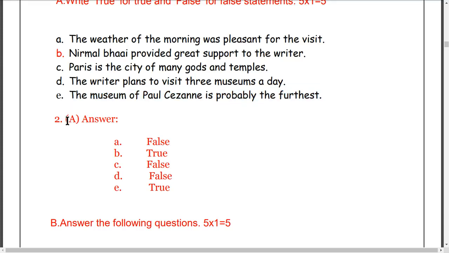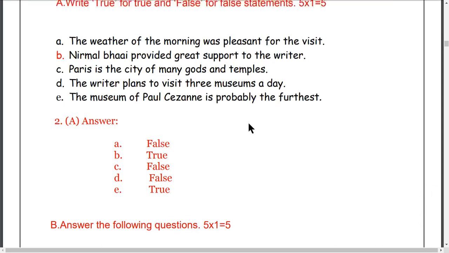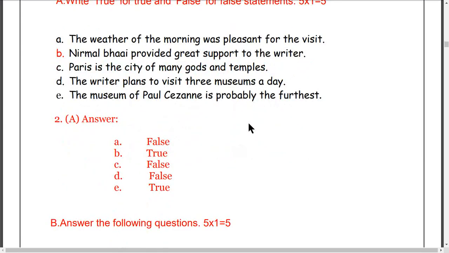Generally, this is question number 2, and question 2A is answered in the same way. We don't have to copy down the complete sentence. You don't have to copy down the statement. You can write only true or false. Please don't write only T for true and only F for false. I hope you write F-A-L-S-E, false, for a false statement, and T-R-U-E, true, for true statements.